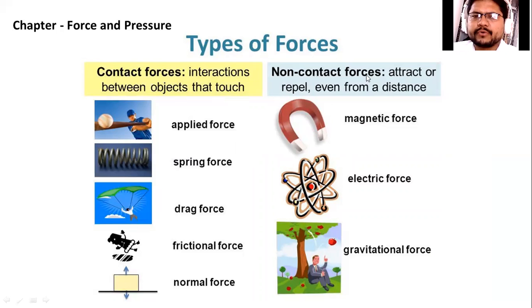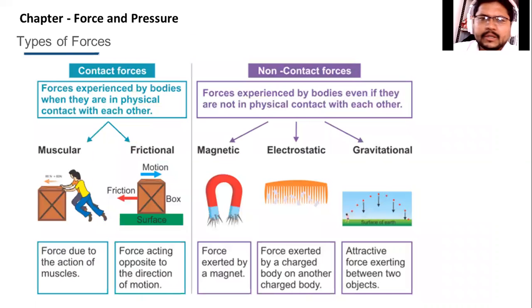Now come to non-contact forces. From your childhood you have been playing with a magnet. When a magnet is attracted towards any metal or iron piece, it is known as a force without any touch, dear students. Non-contact forces attract or repel even from a distance, without any touch. Similarly, electrostatic force is the force between a charged and an uncharged body, which we are going to see right now. And last is the gravitational force that Newton discovered. So let us see it by sitting below the apple tree. Let us see one by one.